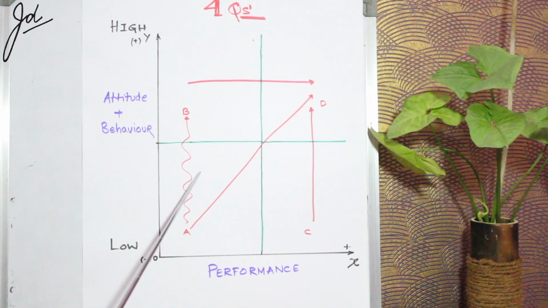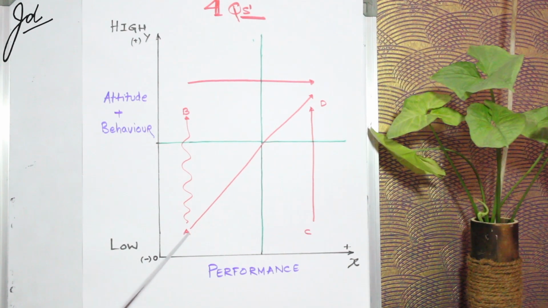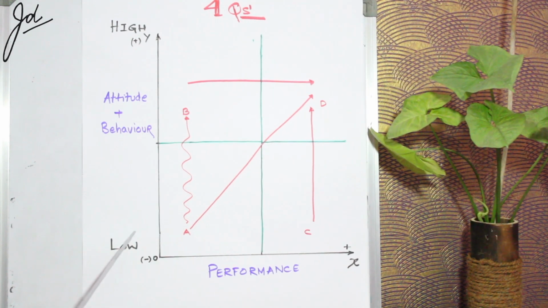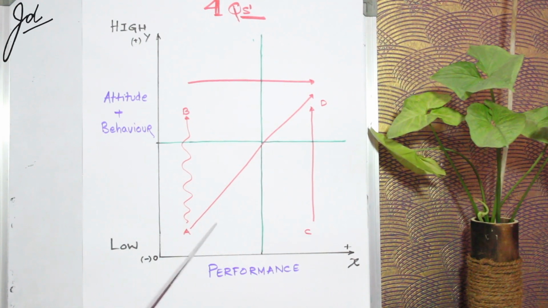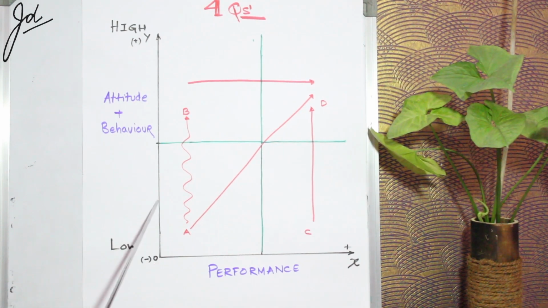These individuals are very difficult to deal with because they exist in the organization, and the only way to deal with them is either to try to get them up to B, or they need to go out of the organization. These individuals pose a real challenge and pull down the performance of the organization. This also pulls down the morale of the organization because of the low attitude and low behavior displayed by these individuals.